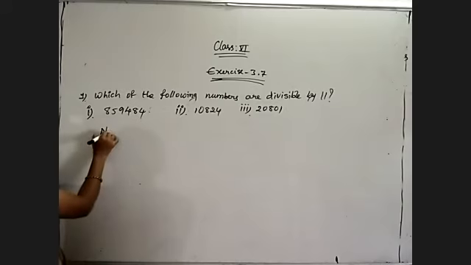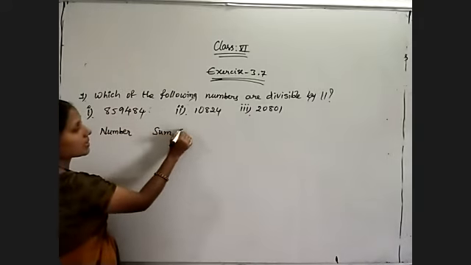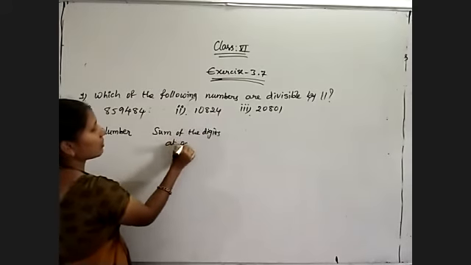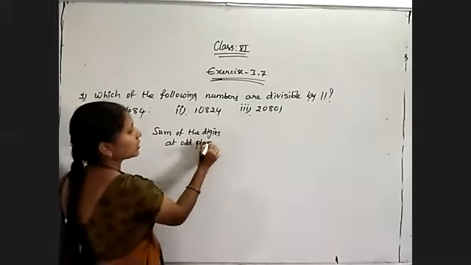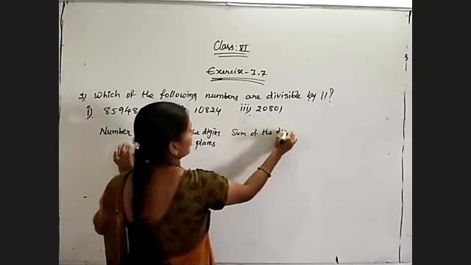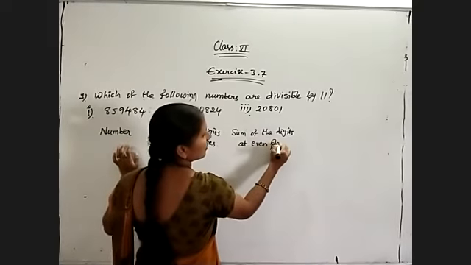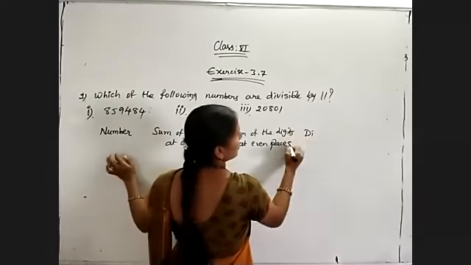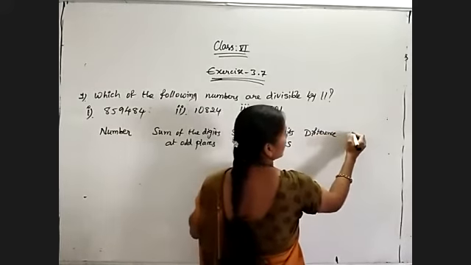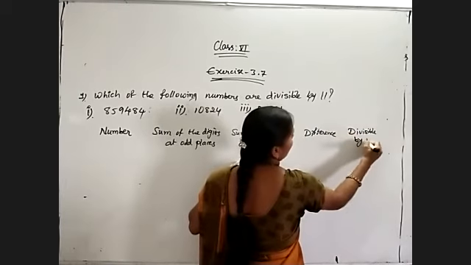First I must write the number, then the sum of the digits at odd places, the sum of the digits at even places, what is their difference, and whether it is divisible by 11 or not.